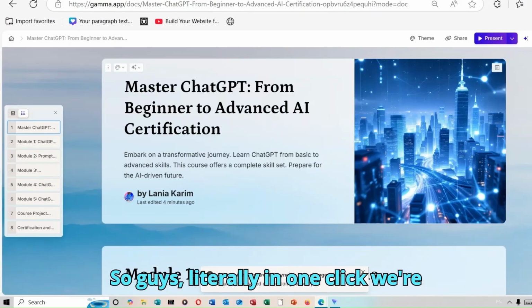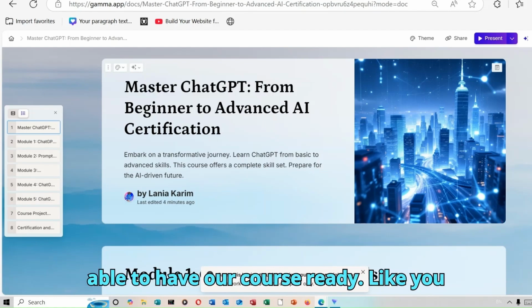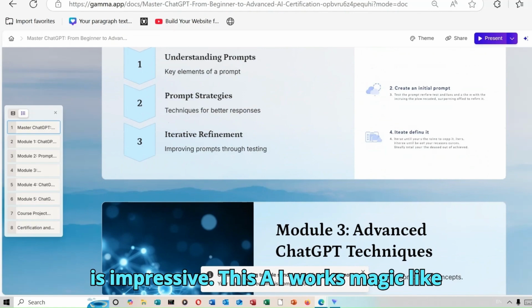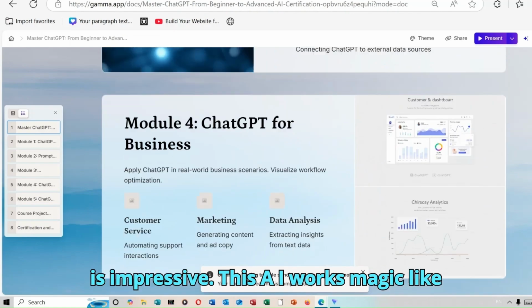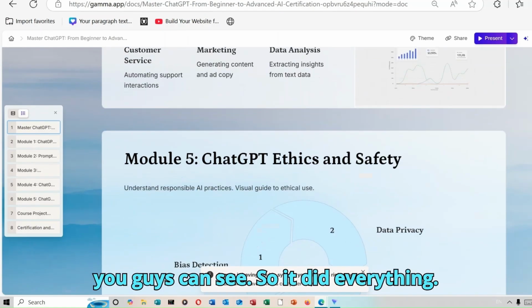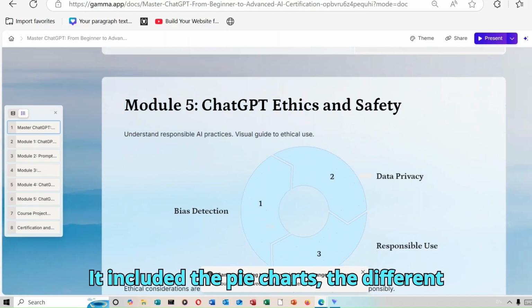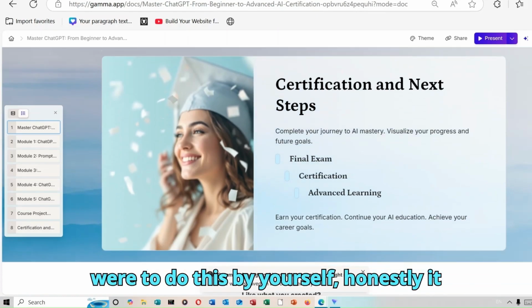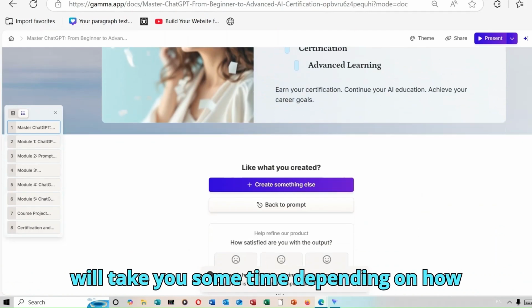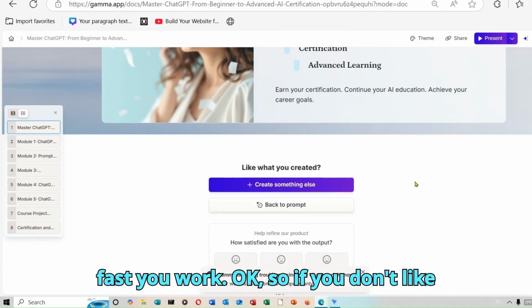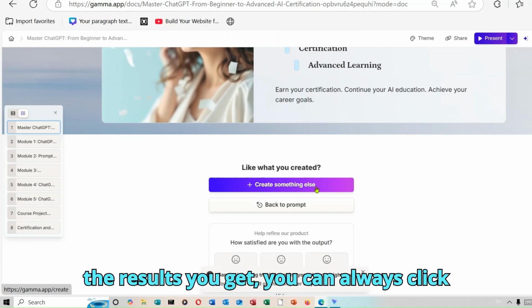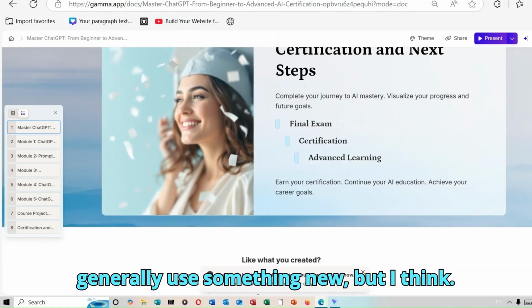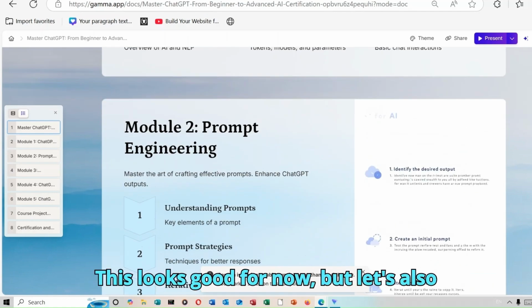So guys, literally in one click, we're able to have our course ready. Like you can see, everything looks so great. This is impressive. This AI works magic, like you guys can see. So it did everything. It included the pie charts, the different images. Everything makes sense. If you were to do this by yourself, honestly, it would take you some time depending on how fast you work. Okay. So if you don't like the results you get, you can always click on create something else, and it will generate something new for you. But I think this looks good for now.